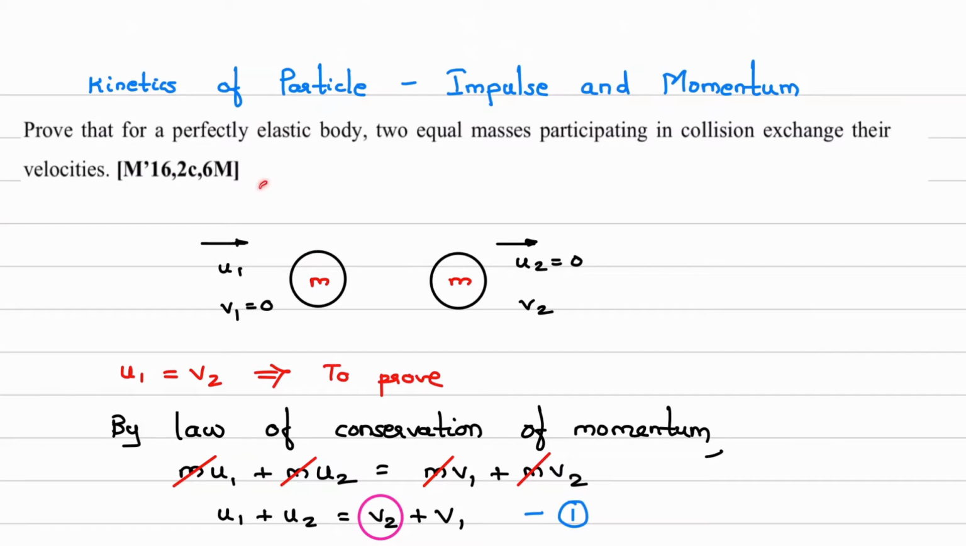For a perfectly elastic collision, with two equal masses, the mass of both balls is the same, two equal masses participating in collision exchange their velocities. Meaning the initial velocity was U1, and after impact the velocity is exchanged and V2 is equal to U1. Whereas if you consider before impact U2 was 0 and after impact V1 is 0. So they have exchanged their velocities after collision. This is what we have proved.